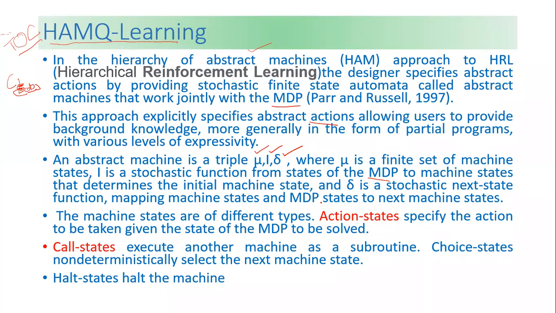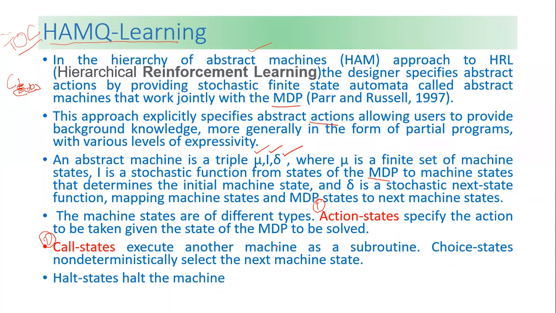The machine states are of two types. First is the action state, and secondly we have the call state. In the action state, it specifies the action to be taken given the state of the MDP to be solved. What are call states?